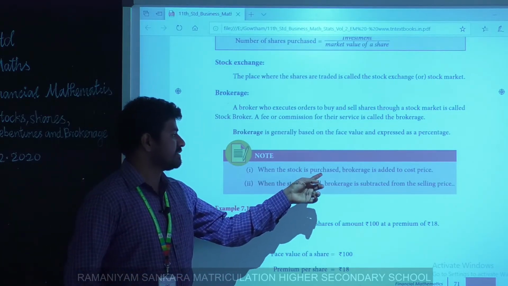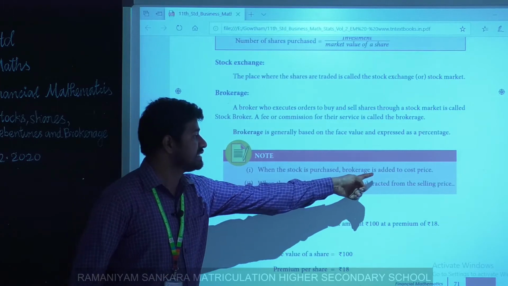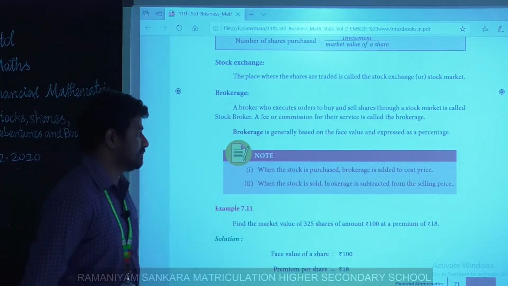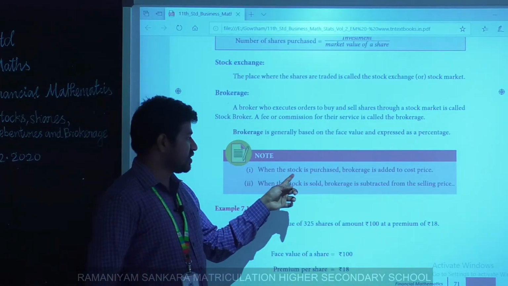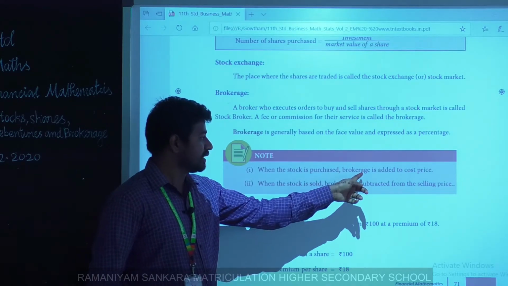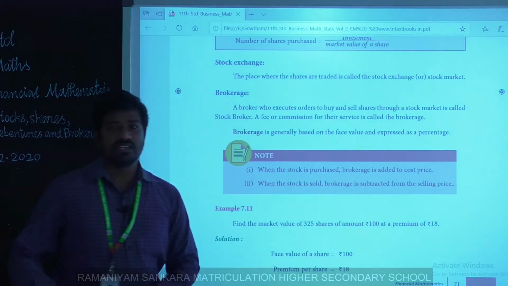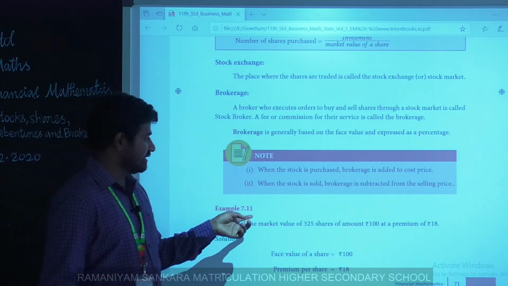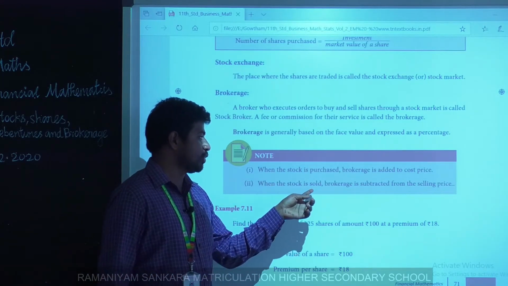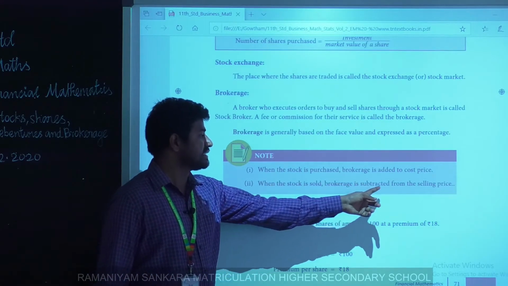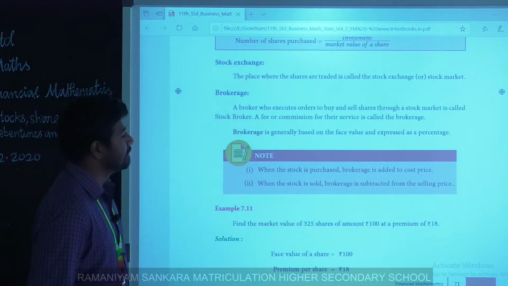When stock is purchased, brokerage is added to the cost price. Next, when stock is sold, the brokerage is subtracted from the selling price.